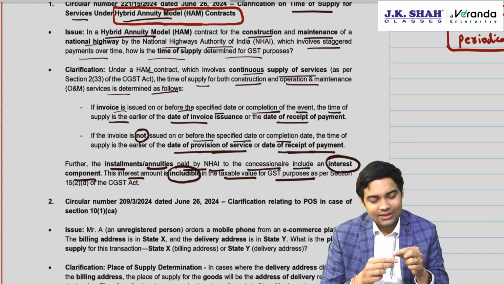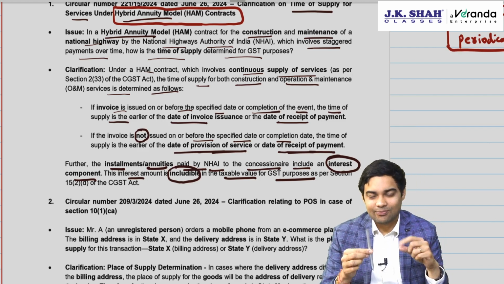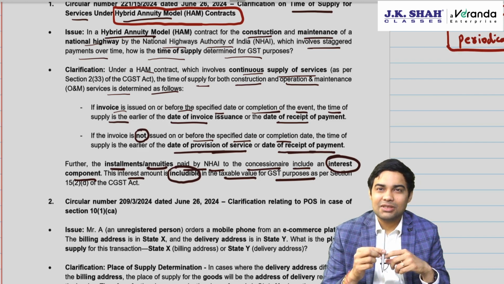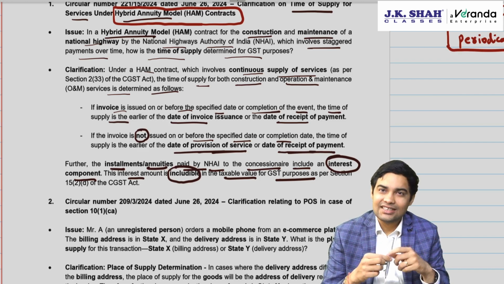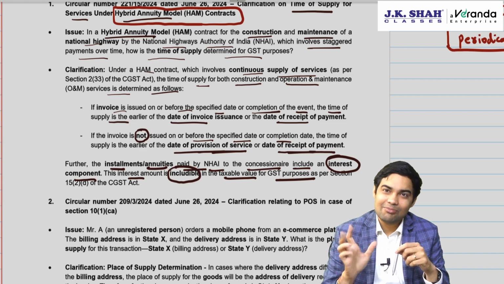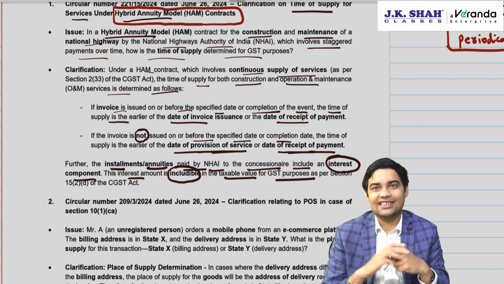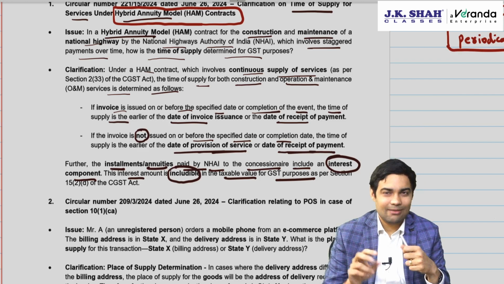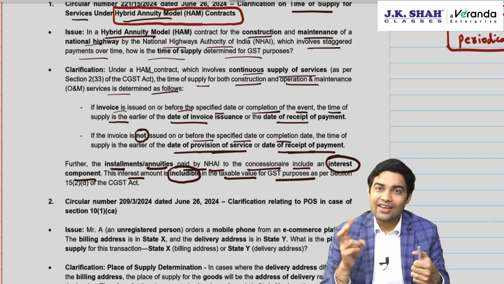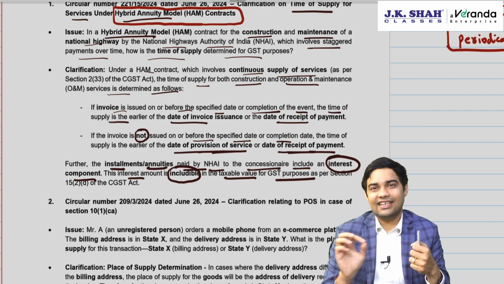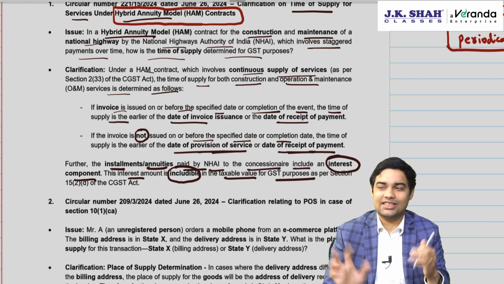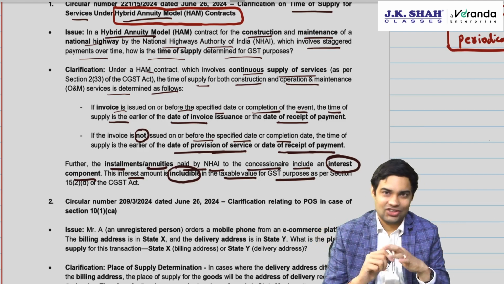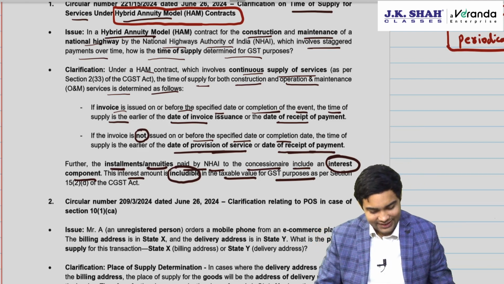Say suppose I am selling this digital pen and the customer does not pay. I will charge interest. Whether GST will apply on that interest? The answer is yes. Same way, hybrid annuity model construction contracts. Is GST applicable? Yes. If interest is charged, then that interest will also be liable to GST. That's what is mentioned.